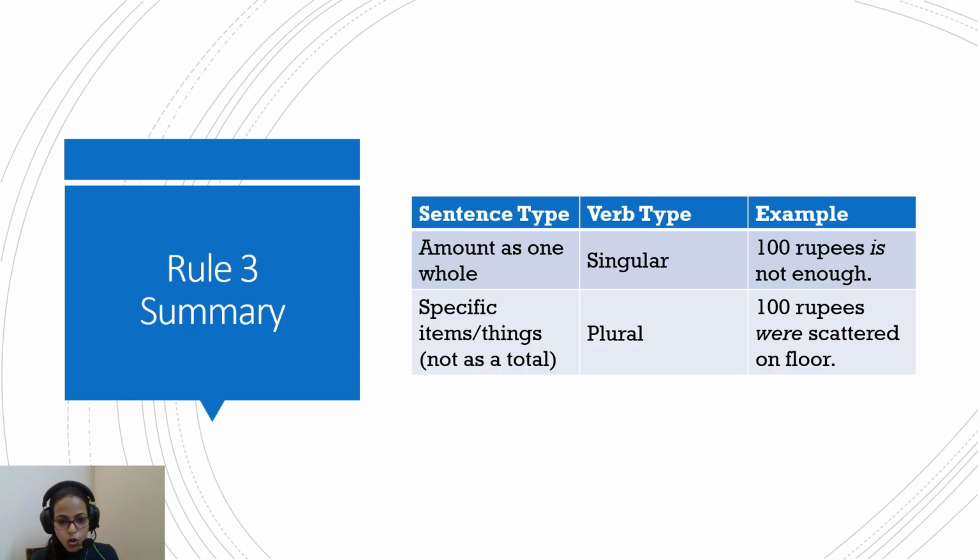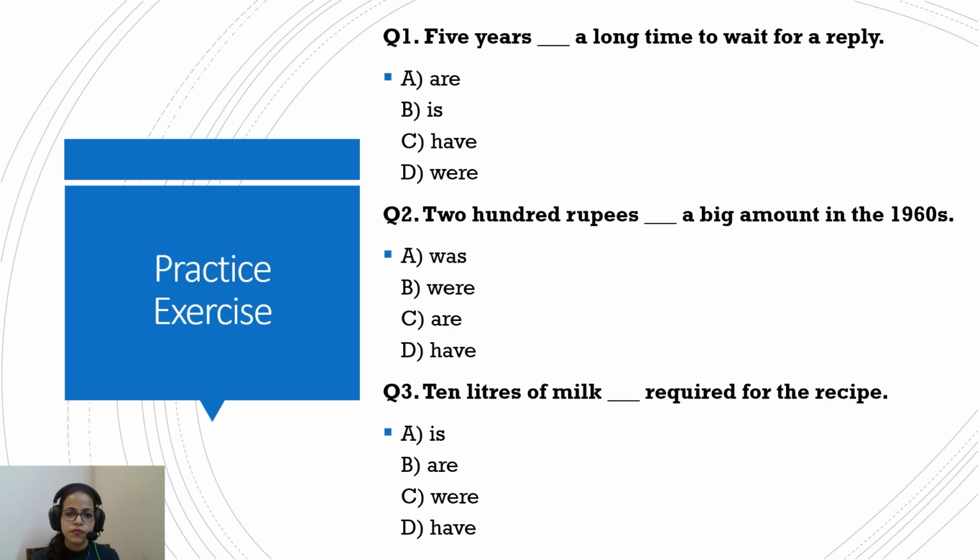Specific items, things not as a total, take a plural verb. "100 rupee notes were scattered on the floor." Here the sense is of notes. So the total is 100 rupees, but different notes were scattered on the floor. Okay, now let's quickly do this exercise. Pause the video and do the questions on your own. I'll pause for a few seconds.